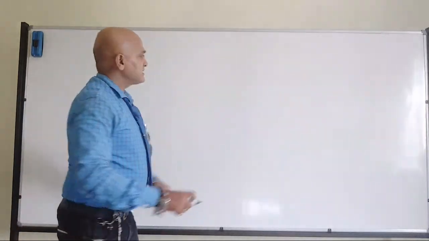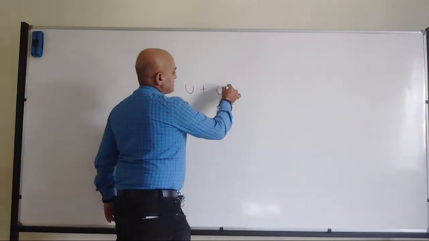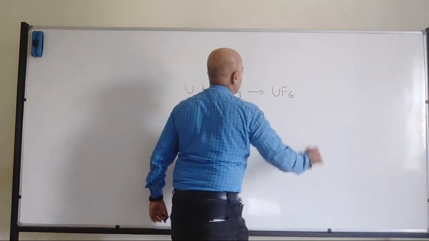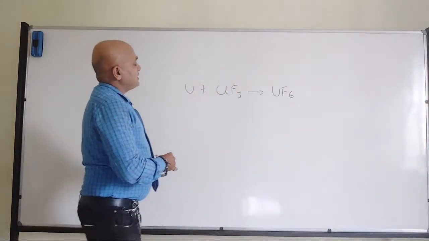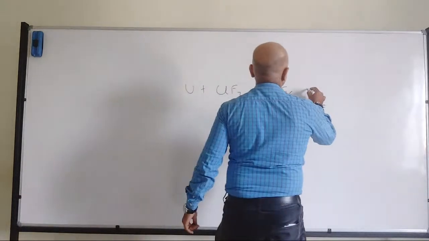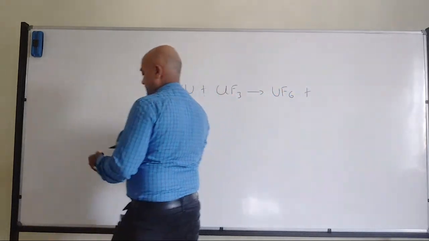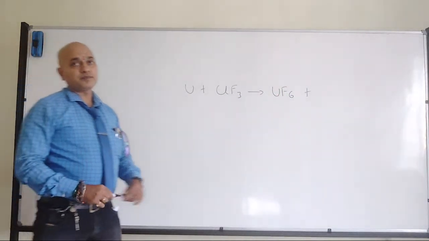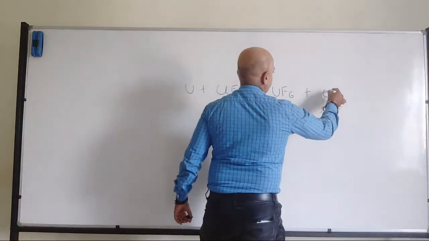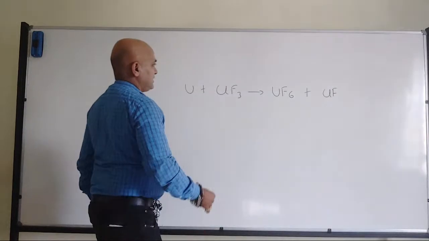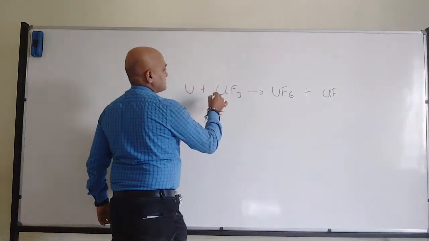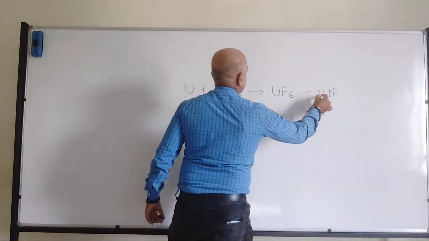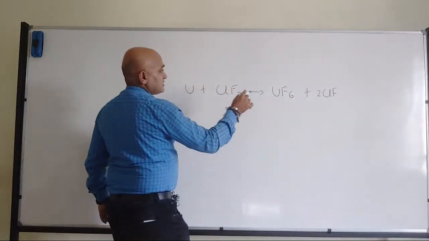Fine. For example, if I take uranium, when it is treated with ClF3, it will get converted into uranium hexafluoride. What should be the other product? It will be ClF. Further, if you make it, chlorine will be liberated. So that's where we have 7. So in that case, what I should do is I will make it as 2 so that it will become 8.